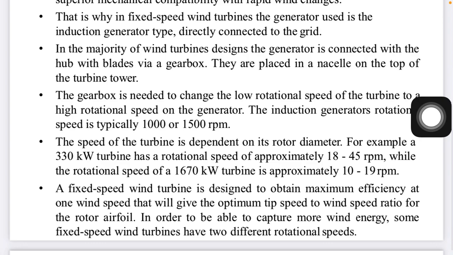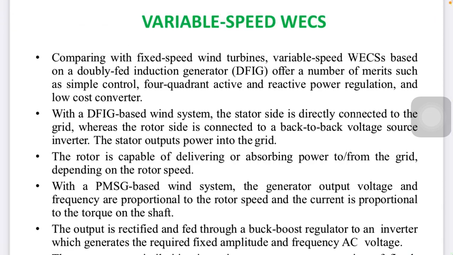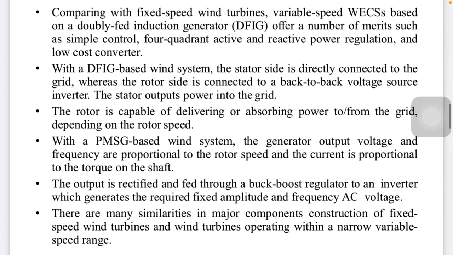So a fixed speed wind turbine is designed to obtain the maximum efficiency at the speed that gives the optimum tip speed to wind speed ratio for the rotor airfoil. In order to capture more wind energy, some fixed speed wind turbines have two different rotation speeds. Now the variable speed wind turbine. We saw drawbacks of the fixed speed, and some advantages of the fixed speed. Now variable speed turbines are convenient. We see how it will be.